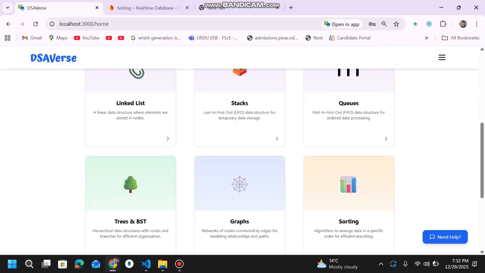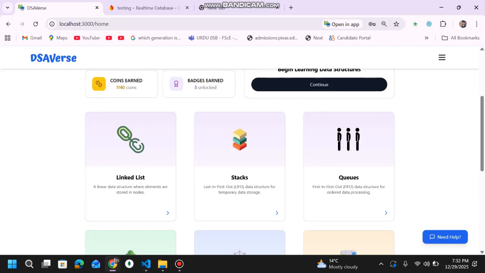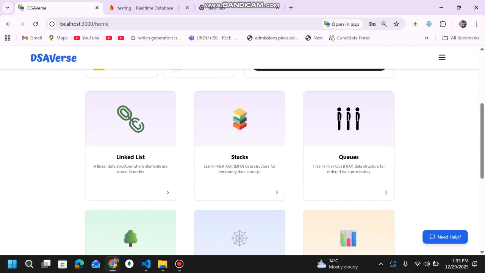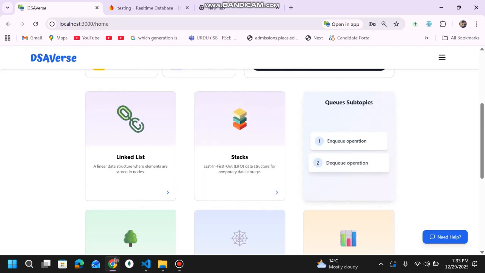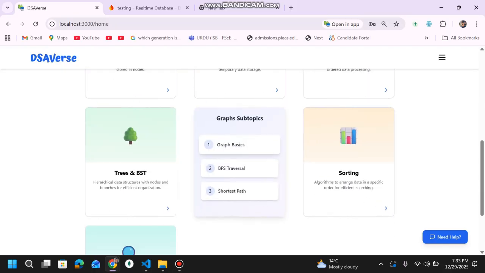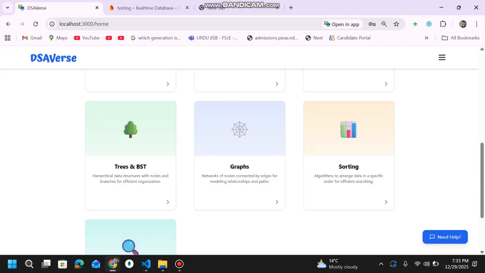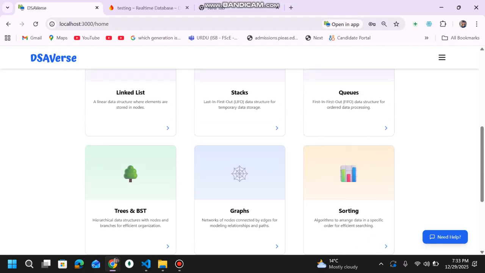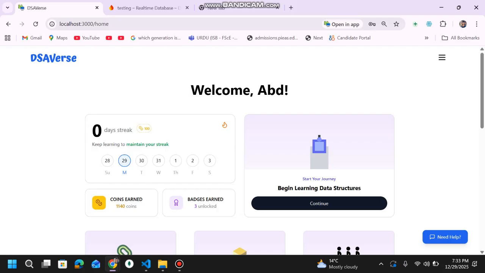This is the home page. We are covering different topics in data structures. This is a beta version, so right now we have 30 plus games on our platform. We cover linked lists, stacks, queues, trees, and graphs. Sorting and searching are also there, but they are not included right now because the main topics we focus on are linked lists, stacks, queues, trees, and graphs. Here you can see our learning plan in our achievement tab.